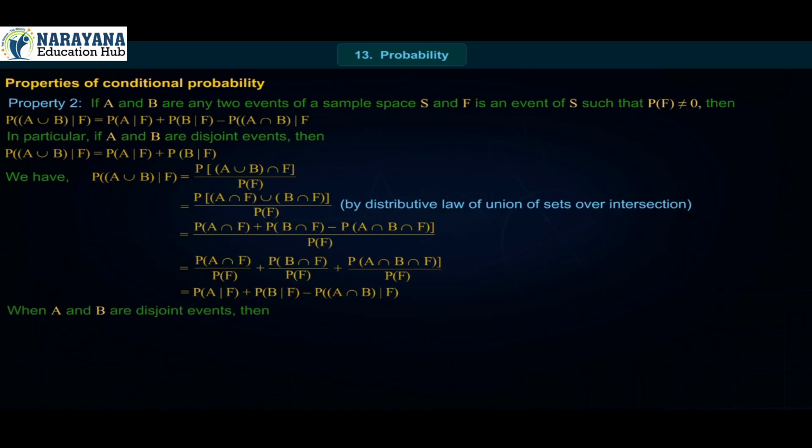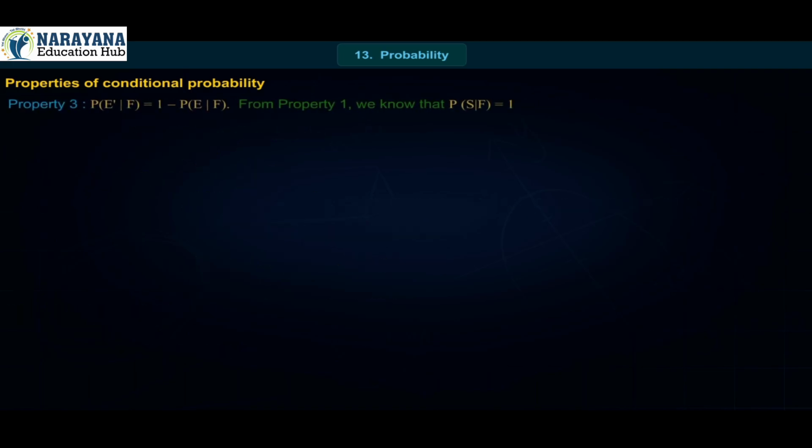When A and B are disjoint events, then P(A ∩ B | F) = 0, which implies P(A ∪ B | F) = P(A|F) + P(B|F). Property 3. P(E'|F) = 1 − P(E|F).